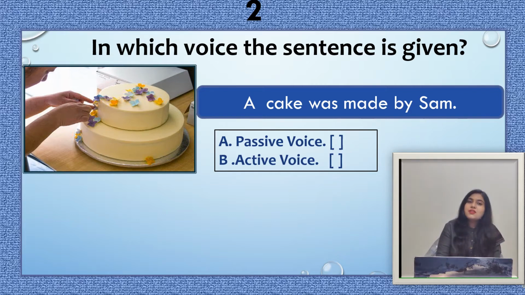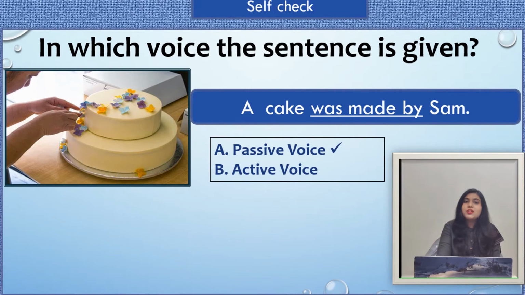Okay, now we see the answer to this question. The answer is option A. This sentence is in passive voice. Here, as you can see, the preposition by is given, and it is a big indicator to recognize whether the sentence is in active voice or in passive voice. Apart from this, you can see the auxiliary verb plus the third form of the main verb are also given here. So all these things are indicators that this sentence is in passive voice. So here option A is correct.